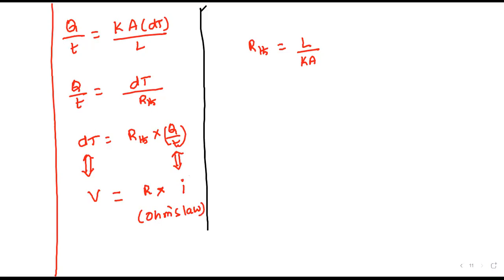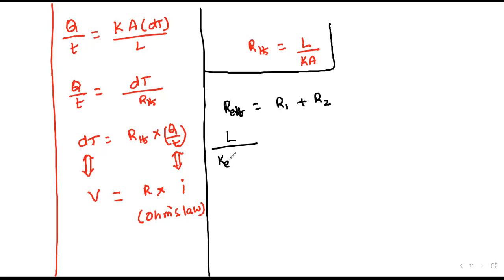Suppose two conductors are in series, then R effective is equal to R1 plus R2. If length and area are the same, K effective times A equals L by K1 A plus L by K2 A. That means 1 by K effective equals 1 by K1 plus 1 by K2.